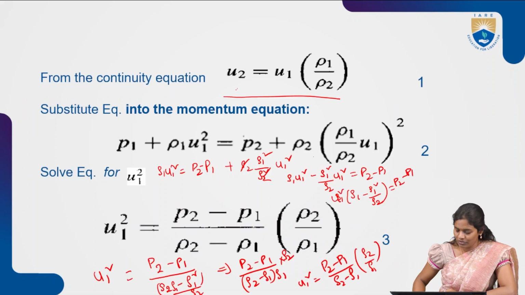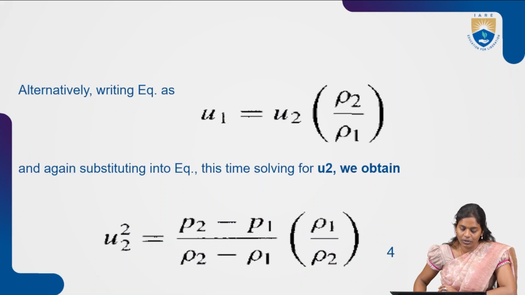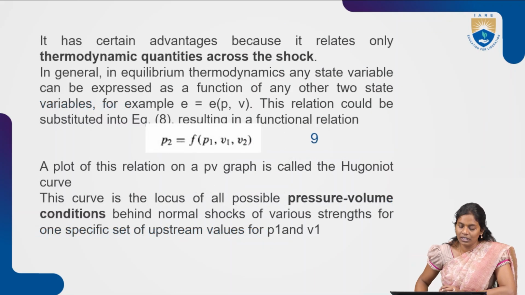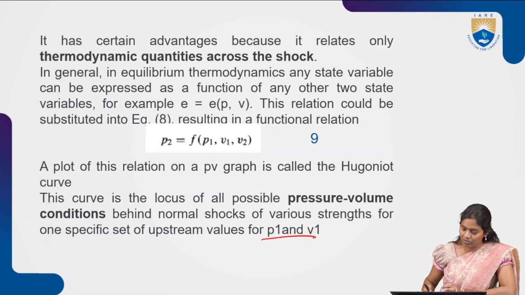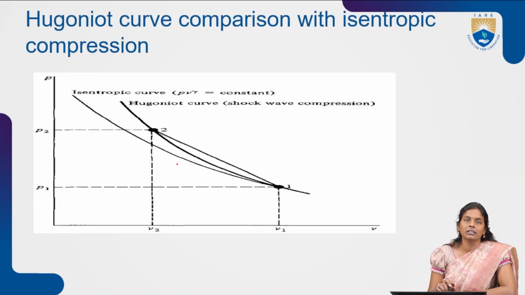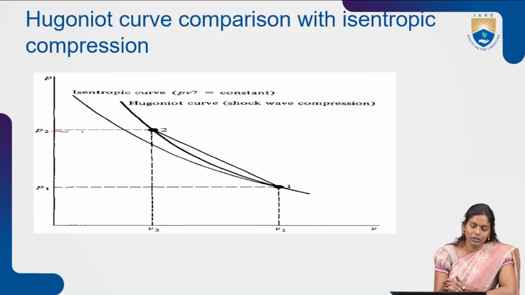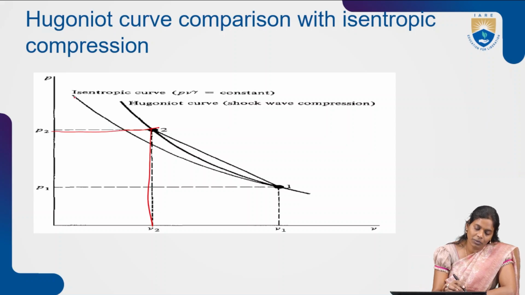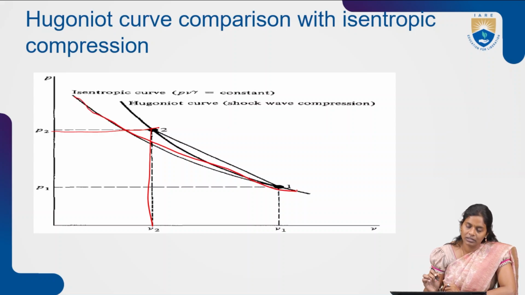How we got it, from there we have drawn the Hugoniot curve. By putting in this final expression, and giving the initial conditions P1 and V1, we see how the graph is going to change. For the given P1 and V1, we have obtained these particular P2 and V2 values. And as you can see, for the isentropic curve and the Hugoniot curve we have the change directly from here.